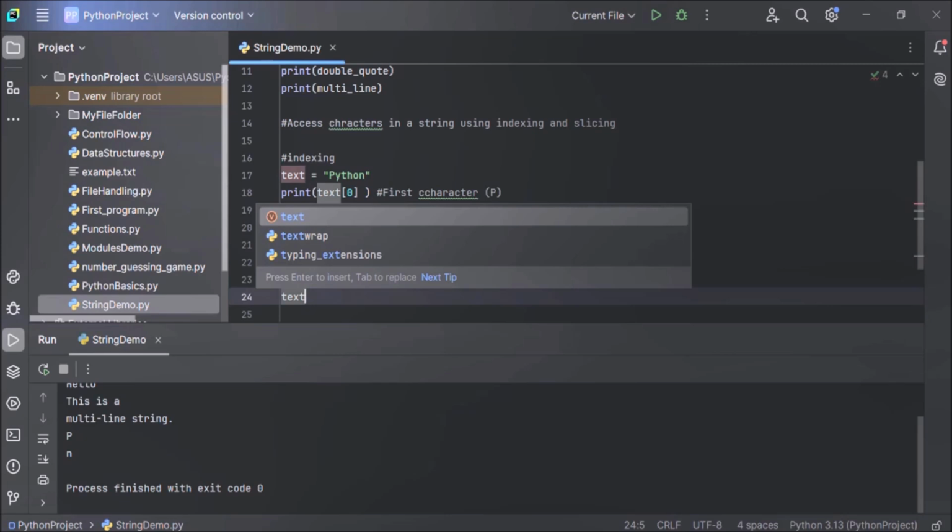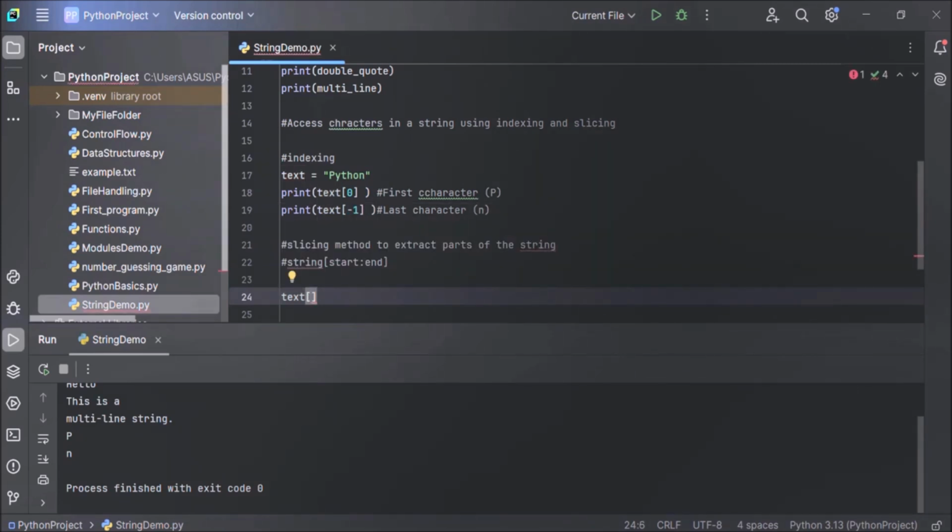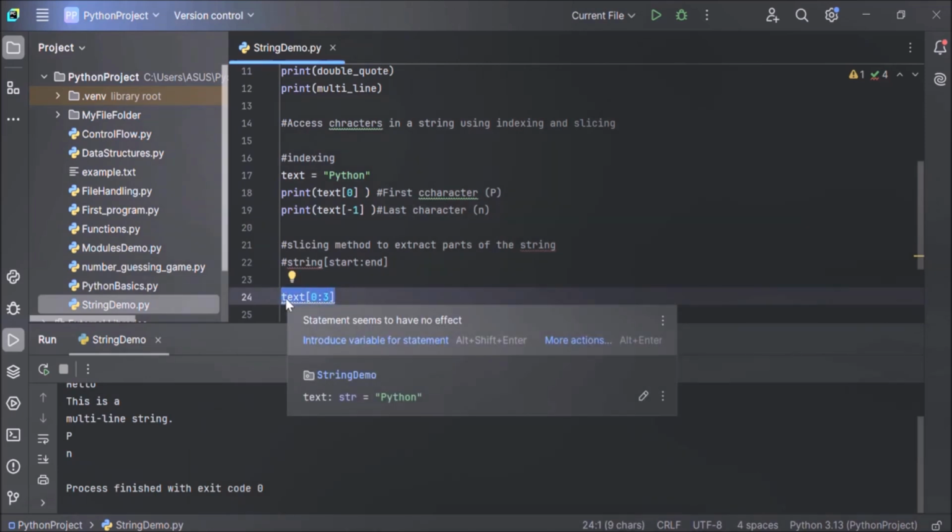Text, this is your string, and in a square bracket, you have to specify start and end. So P is at the 0th index, so start will be 0 and end will be t. T is at the third index. So this will return you pyt. This is called the slicing method. We are extracting part of the string.